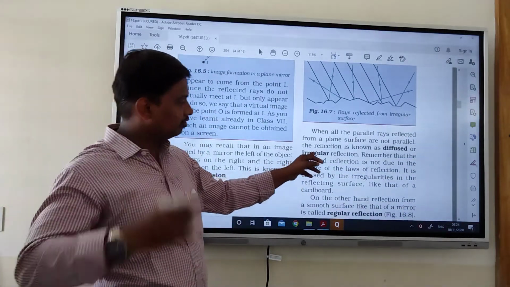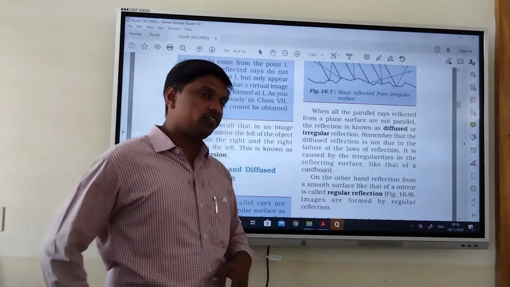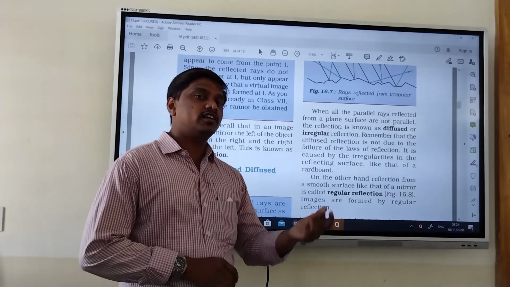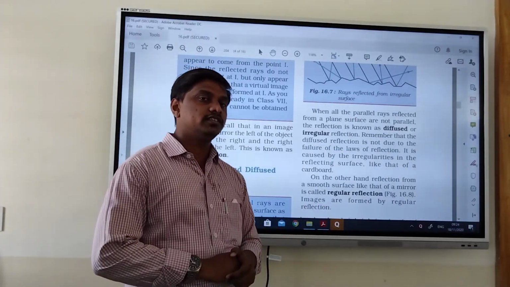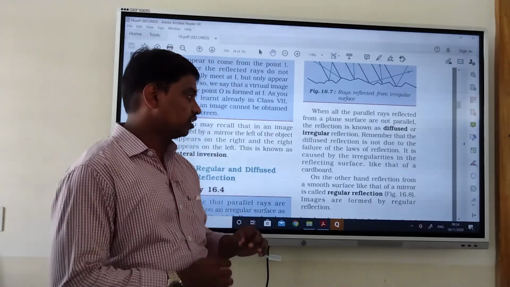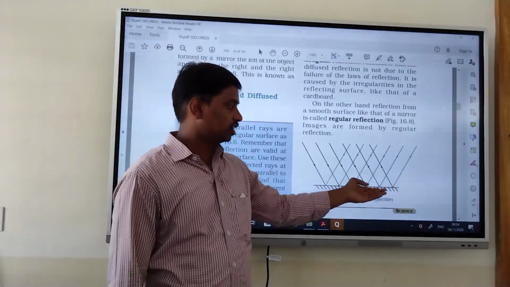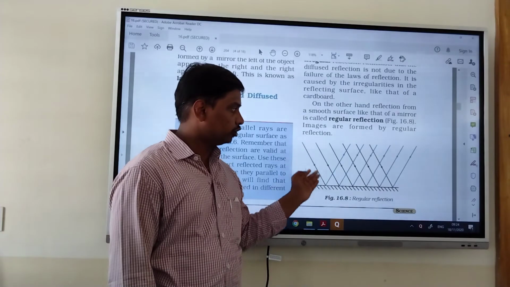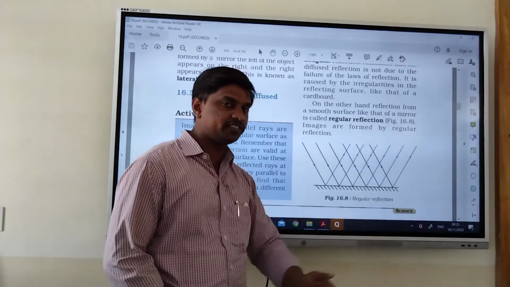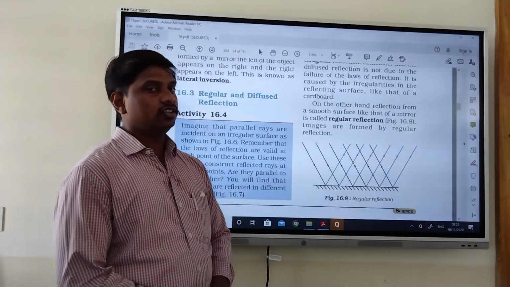Here they are given: irregular and regular reflection. If the surface is irregular, then we are going to get irregular reflection. If the surface is plane, then we are going to get regular reflection. Like this, if you have a plane surface, we are going to get regular reflection. The angle will be the same: the angle of incidence is equal to the angle of reflection. Like this, we are going to get the reflections.